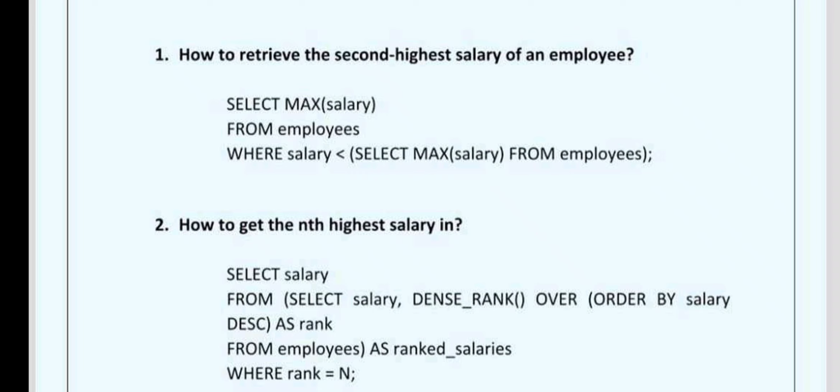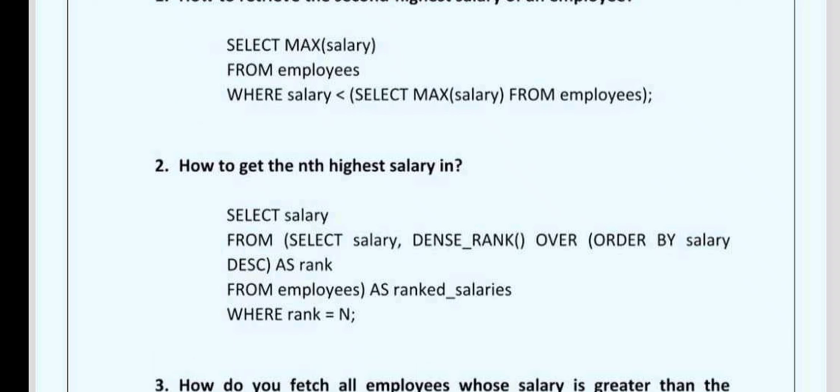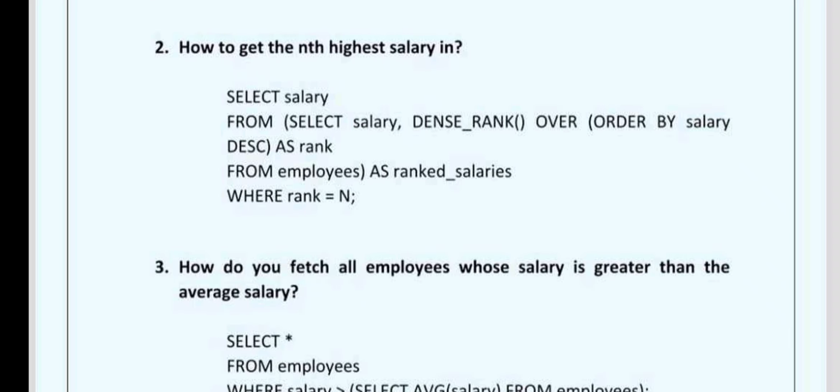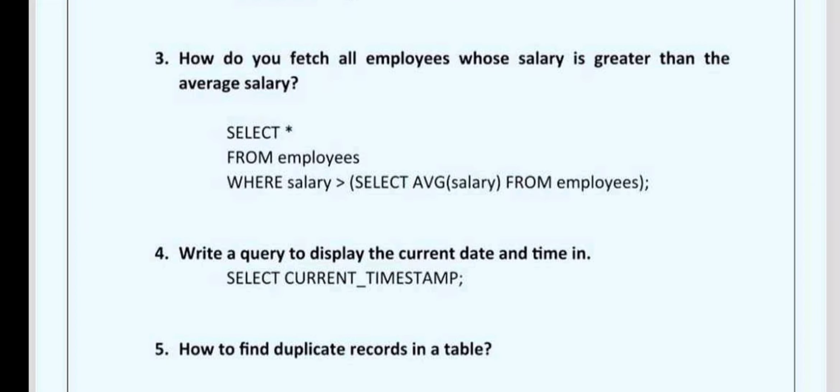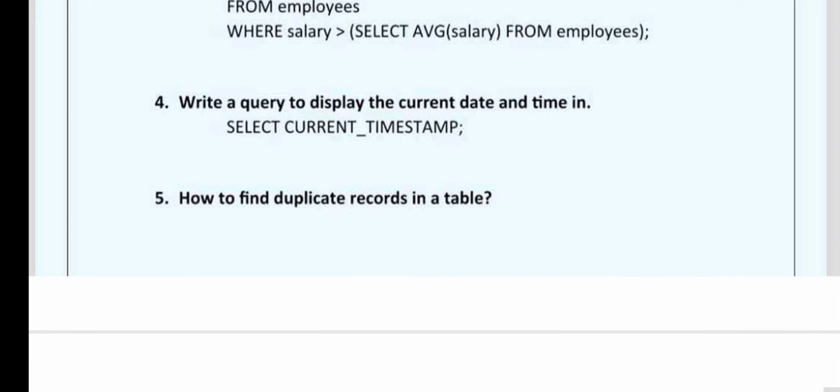How to retrieve the second highest salary of an employee. We can perform this using a max function and a subquery. How to get the nth highest salary. How to fetch all employees whose salary is greater than average salary.